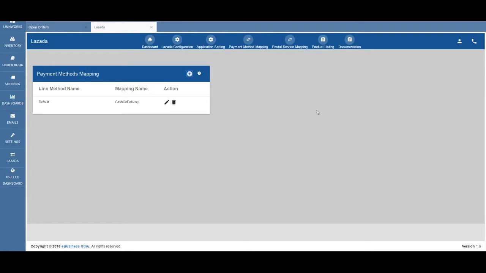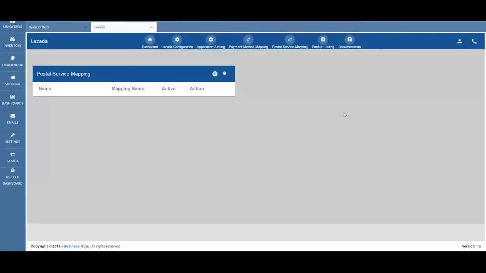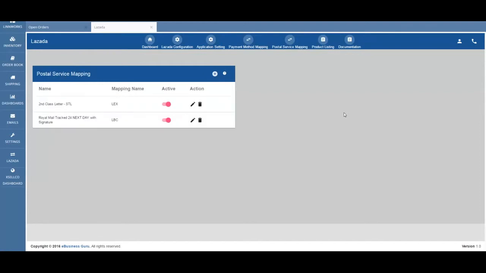Once you have set up your payment methods, we can now set up the postal services. Once again, you can also do this in the pop-up window which you'll see when you first launch the Lazada connector, or you'll be able to do it here by clicking on the button in the application.